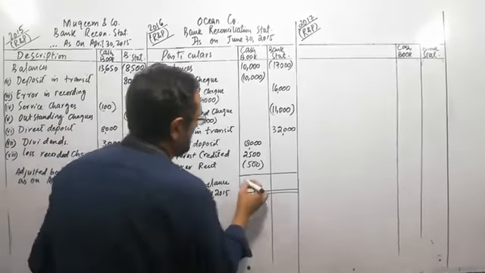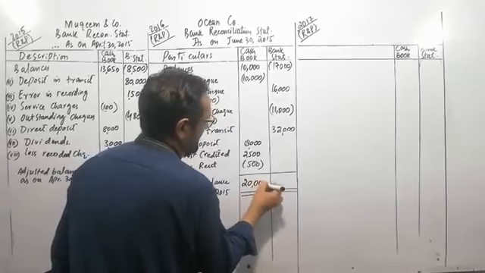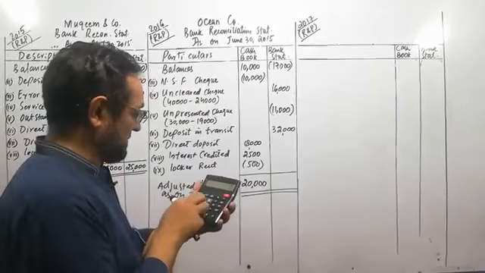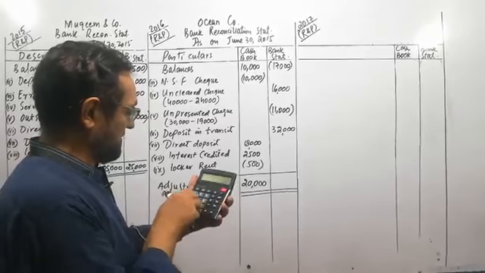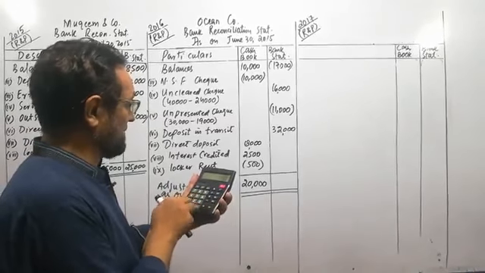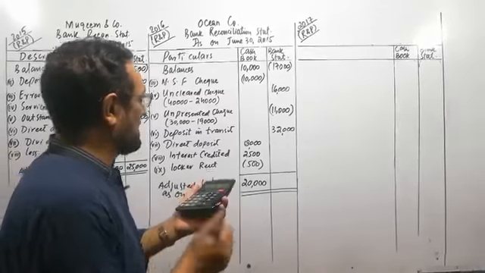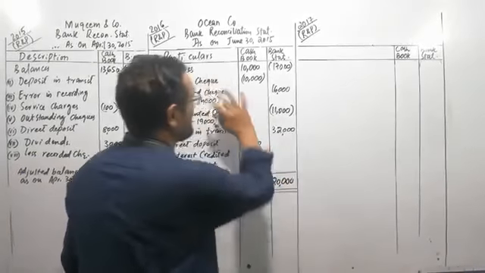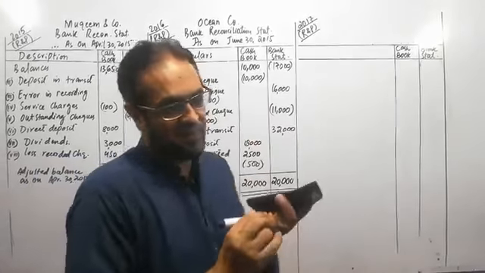That comes to 20,000 rupees. Now starting from the cash book, 16,000 deposited balance minus 17,000 minus 11,000 and plus 32,000. Again here it comes to 20,000. Now the balance of both the books has reconciled.